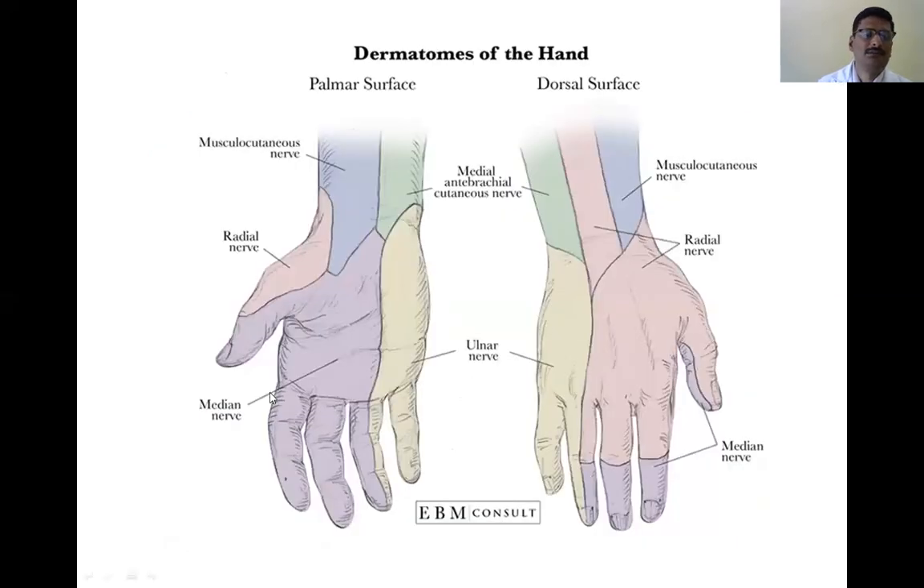Again, you can see this area is supplied by the median nerve, this area by the radial nerve, this is the musculocutaneous, this is the medial antebrachial cutaneous nerve, and this is the ulnar nerve. So depending upon whether a particular area has pain, anesthesia, or hyperalgesia, all these things can be attributed to the corresponding nerve. Sometimes you may feel numbness or pain, and all those sensations can be attributed to a lesion in the particular nerve which supplies these particular areas.